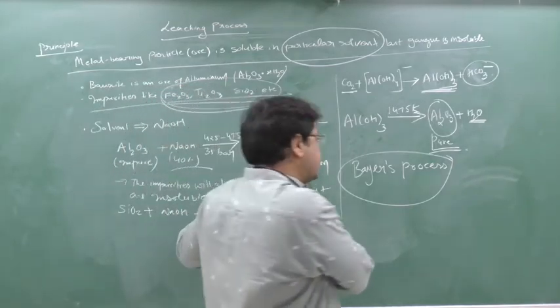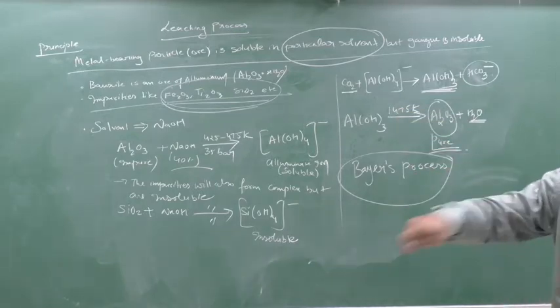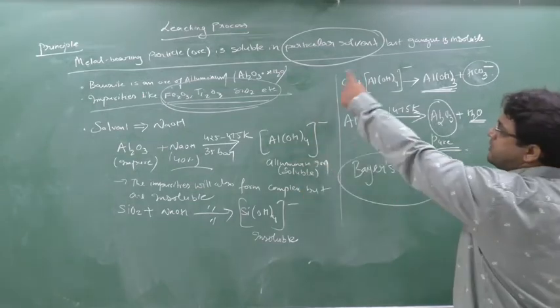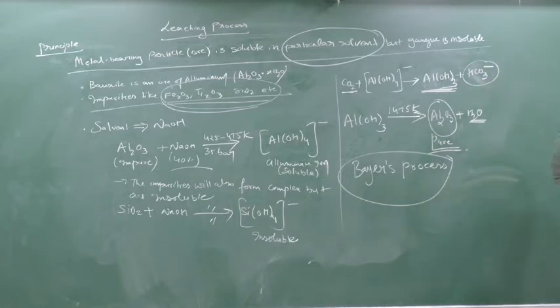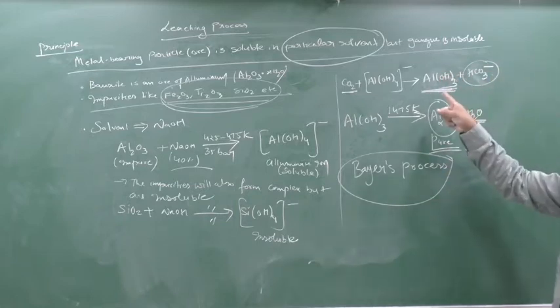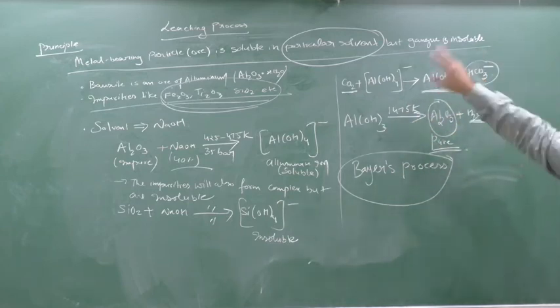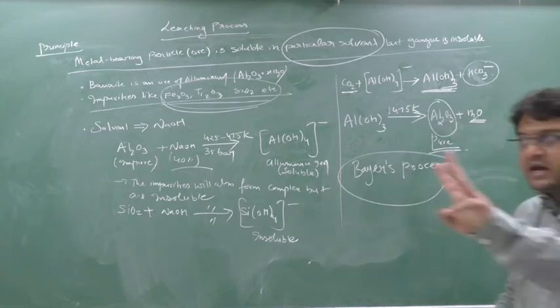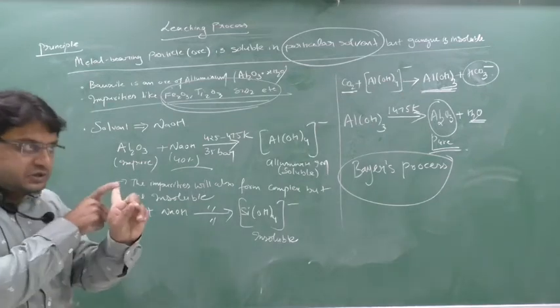Now in this pure solution, I am blowing carbon dioxide gas at a very high speed and I will agitate. Agitate means I will mix it. When I add the carbon dioxide gas, I will obtain aluminium hydroxide and HCO3 minus. So I will obtain aluminium hydroxide. Now I will take this aluminium hydroxide and heat it. This is insoluble, this is soluble. So this insoluble aluminium hydroxide I will heat at 1475 Kelvin, meaning I am doing the decomposition. So I will obtain Al2O3 plus H2O. So there are totally three processes. In the first process we are making sodium aluminate from impure alumina.